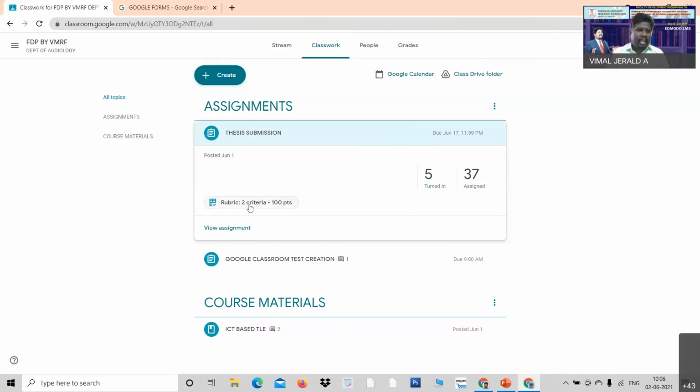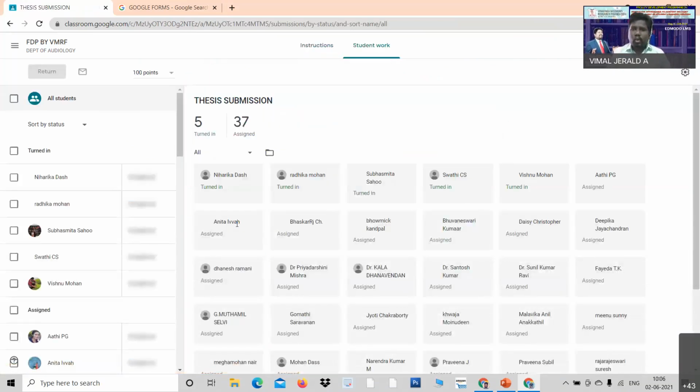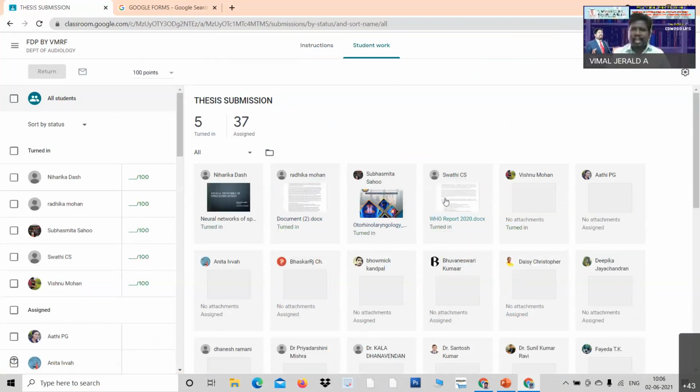Rubric, 2 criteria. I just click over view. When I click over view, I'll be able to get through all. Look at here, see all the people who have submitted the assignment. Where I want to evaluate, I need not click on everyone. It is enough that I click one. Am I clear?